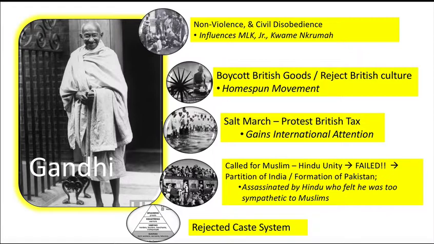The Muslims will move to Pakistan, Hindus will stay in India. And there is a significant amount of violence that accompanies that partition.